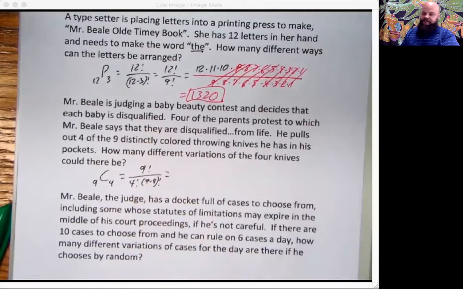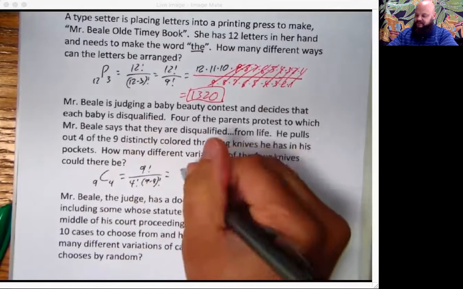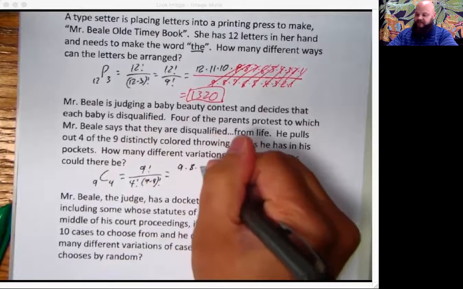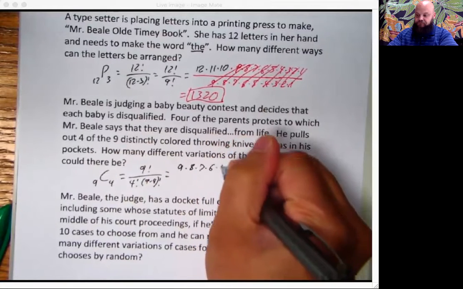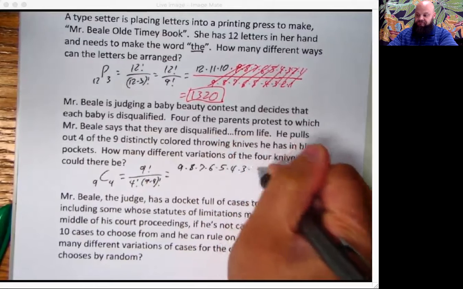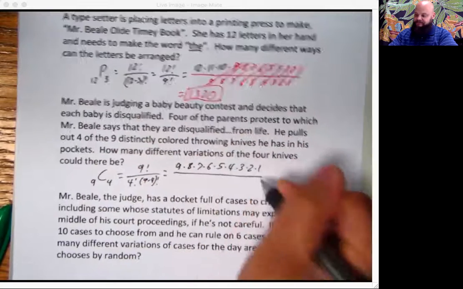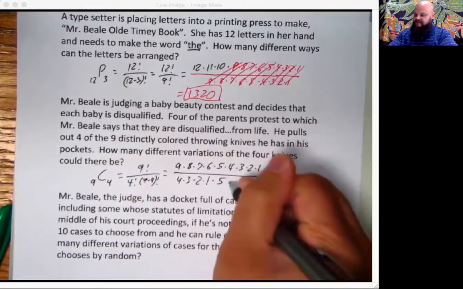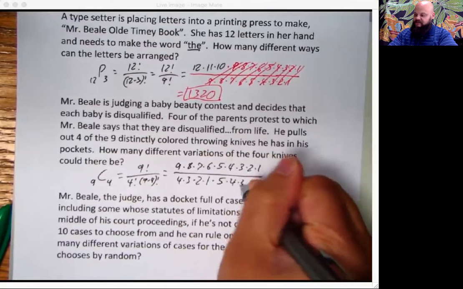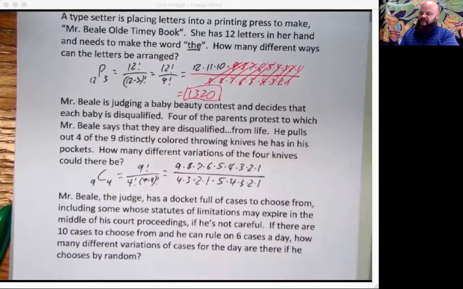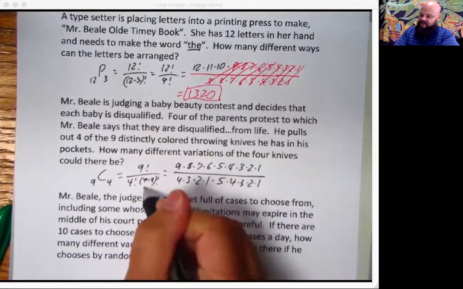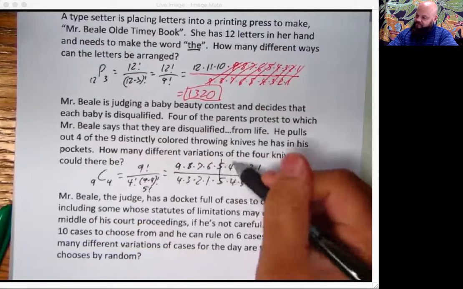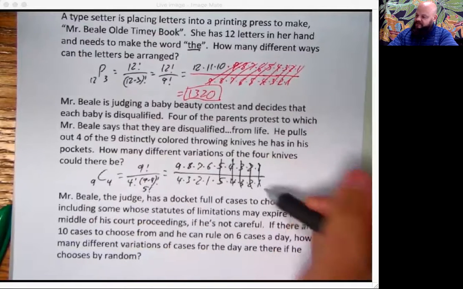Now I might have messed this up something fierce because I think this will have a whole bunch of numbers in it, and I didn't do it out ahead of time. So let's see how this works. I'm trying not to cry too much. 4 times 3 times 2 times 1 times 5 times 4 times 3 times 2 times 1. Where did that 5 come from? 9 minus 4 is 5 factorial. Come on now. All the way canceled out those guys.